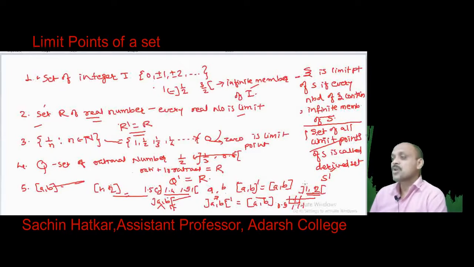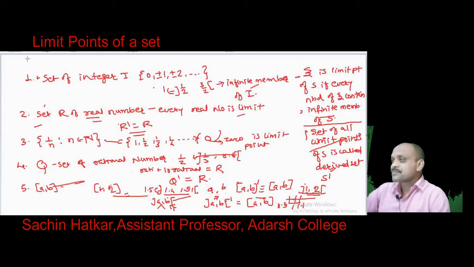That means all the points that lie between A and B, and the end points A and B are also limit points of this open interval (A, B). Hence the derived set of this open interval is the closed interval [A, B]. So these are the examples of limit points.